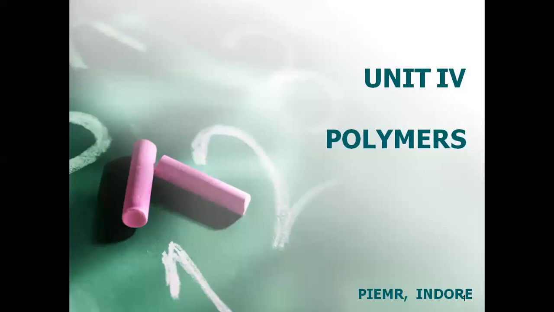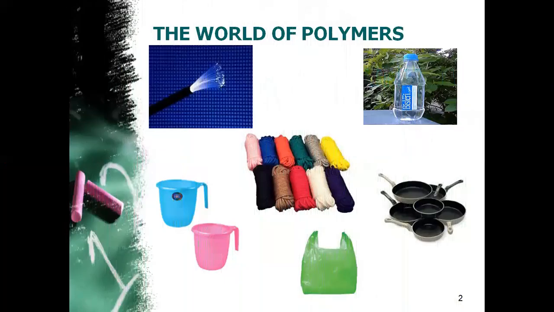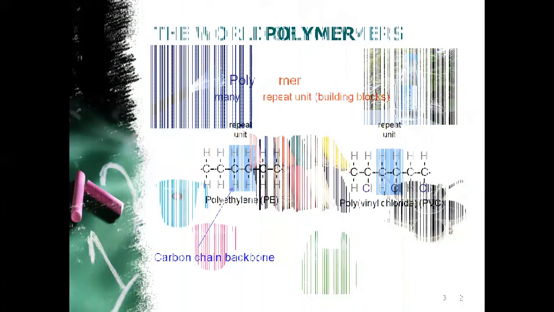As you all know, we live in the world of polymers. We start our day with polymers and the entire day we remain surrounded by polymers, whether it is a small thing like a toothbrush or the clothes we wear and many more. In this unit, we learn three important polymers, that is plastics, fibers, and rubbers. Here are a few examples of polymers.